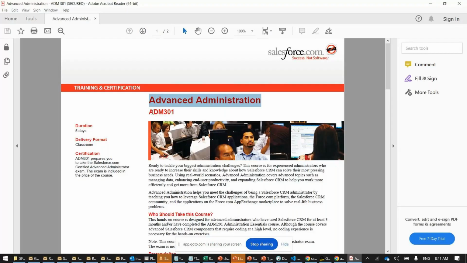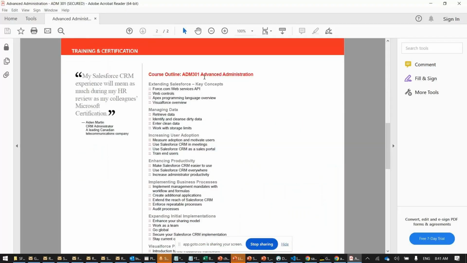If I go to the syllabus, which paper are we in? Administration paper. In that, Apex programming. In that, Visualforce overview. In that, web controls. In that, Force.com web services API, like REST API, SOAP API, batch API, right? All these APIs. See, in admin also, you have programming. So don't think that if you complete an admin course, I will not continue with development because I'm a BCom, chemical, mechanical, BSc background, I will do a half course. I will suggest don't join.